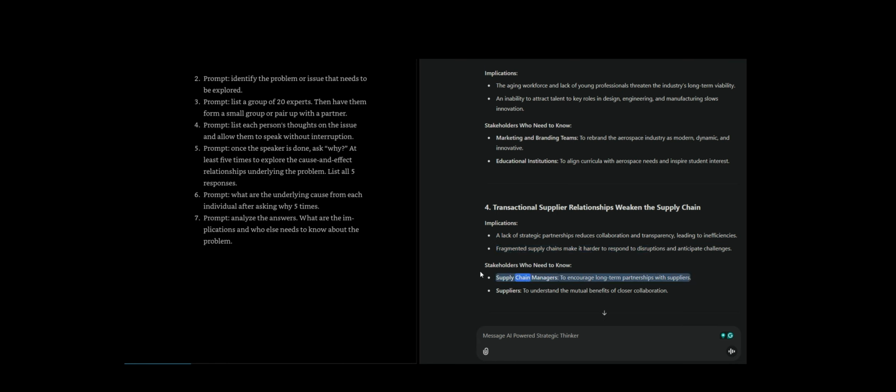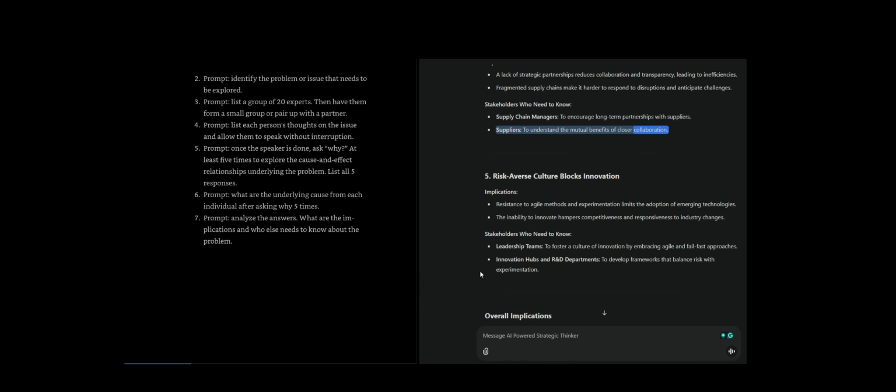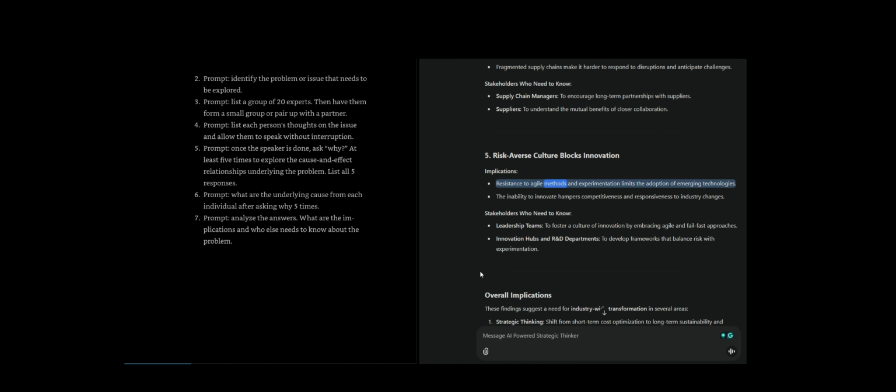Stakeholders who need to know. Supply chain managers, to encourage long-term partnerships with suppliers. Suppliers, to understand the mutual benefits of closer collaboration. 5. Implications. Resistance to agile methods and experimentation limits the adoption of emerging technologies. The inability to innovate hampers competitiveness and responsiveness to industry changes.